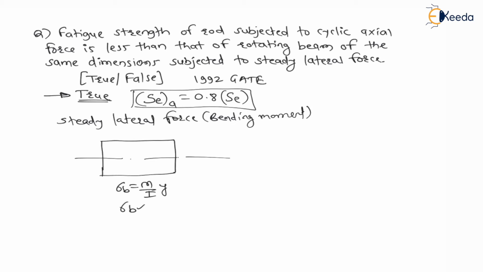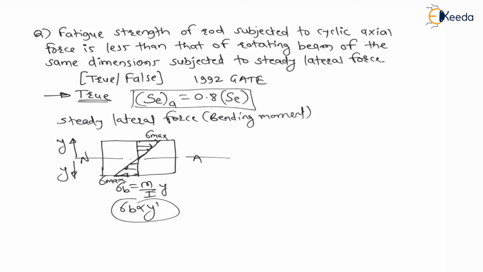Means sigma b is directly proportional to y. This bending stress distribution we have seen many times. Let us say upward distance is y, downward distance is y. Therefore, from the neutral axis, as I go outside, the bending stress goes on increasing. As I go downside, the bending stress goes on increasing. Means on extreme fibers, there is a maximum bending stress.